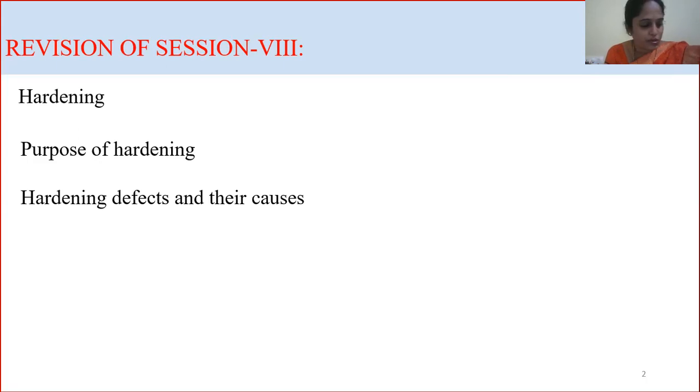And usually heat treatment process is done to change the properties of materials, and during that time many mechanical properties are changed. Here also, when you go with hardening process, mechanical properties inside the material will not be up to the mark, that is, it will not be what we require. This was the recap of last session, that is hardening process.